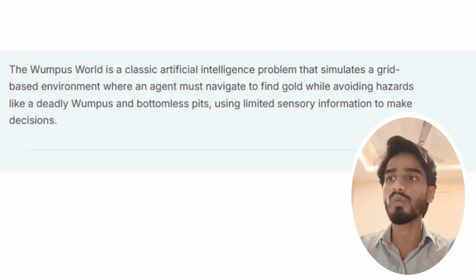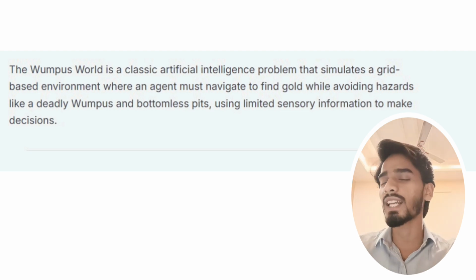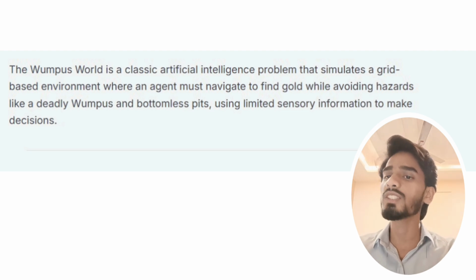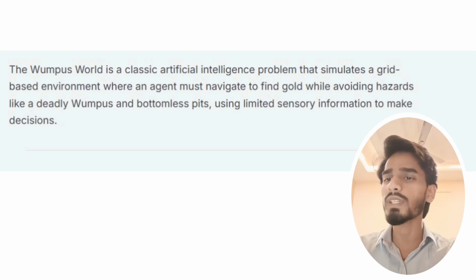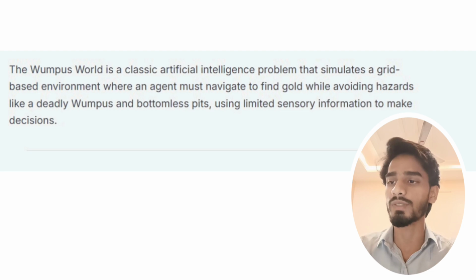Now, what is Wumpus world? Wumpus world is a classical artificial intelligence problem that simulates a grid-based environment where an agent must navigate to find gold while avoiding hazards like the deadly wumpus and bottomless pits, using limited sensory information to make decisions.